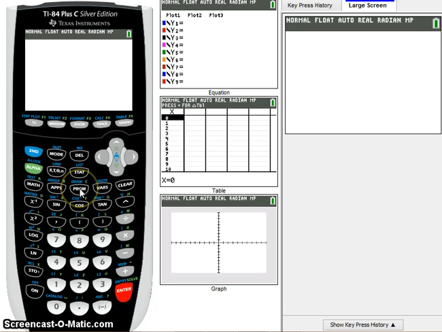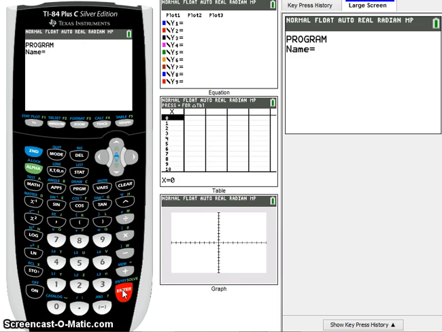So the first thing I'm going to do is hit the program key, and you'll notice up at the top we have three possibilities: execute, edit, or new. Execute would be to run a program, edit would be to change it, and new is to start a fresh program, which we're going to do. So I'm going to scroll over, and you see I have one option, create new. So I'm going to hit enter.